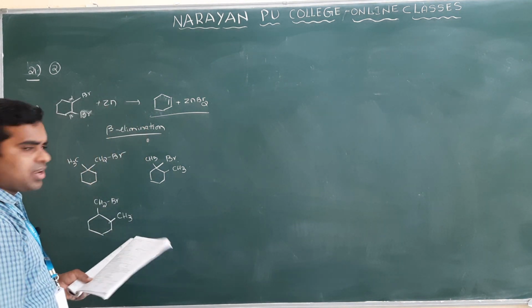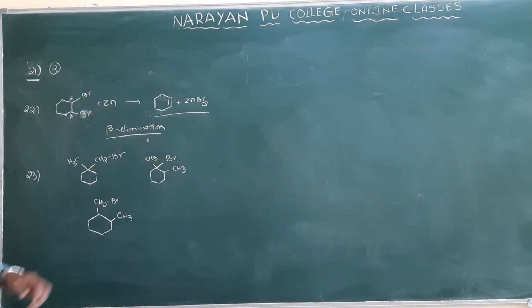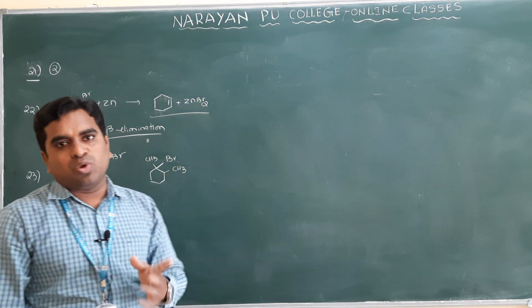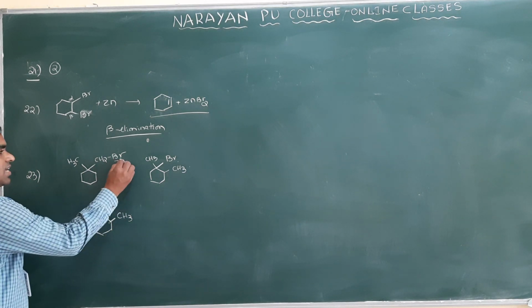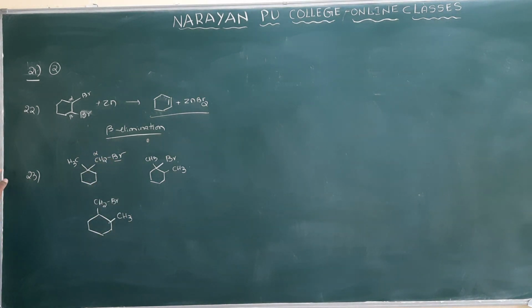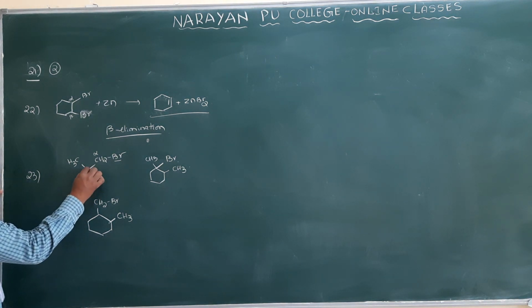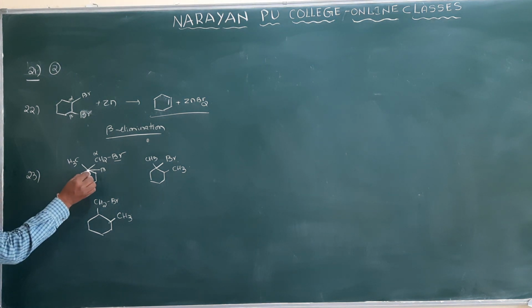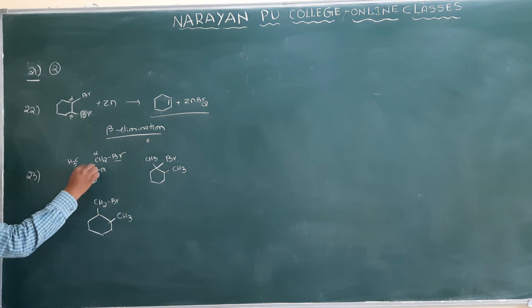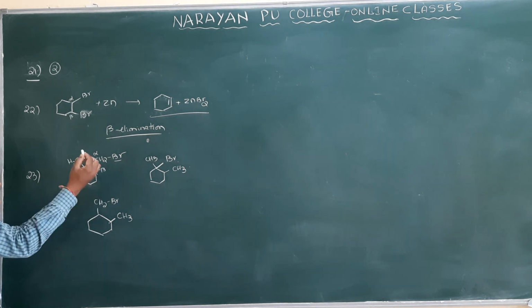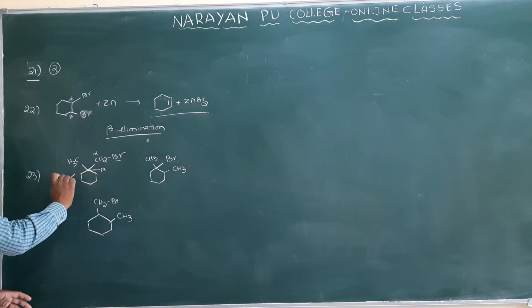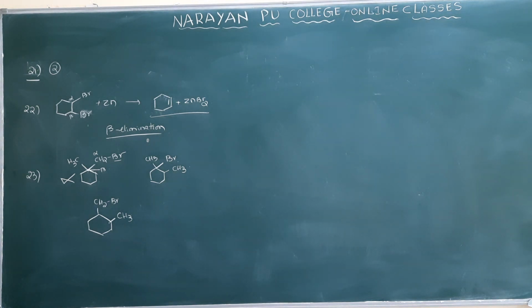So you know that elimination reaction means bromine and hydrogen should be removed. Which hydrogen should be removed? Beta hydrogen, that you have to remember. Now you see, this is the bromine-attached carbon, we will call it the alpha carbon. The carbon attached to the alpha carbon is called the beta carbon. But is this beta carbon having any hydrogens here? No, because this carbon is having 4 bonds, so it doesn't have a beta hydrogen. If there is no beta hydrogen, there is no elimination reaction. So this compound will not be involved in the elimination reaction.